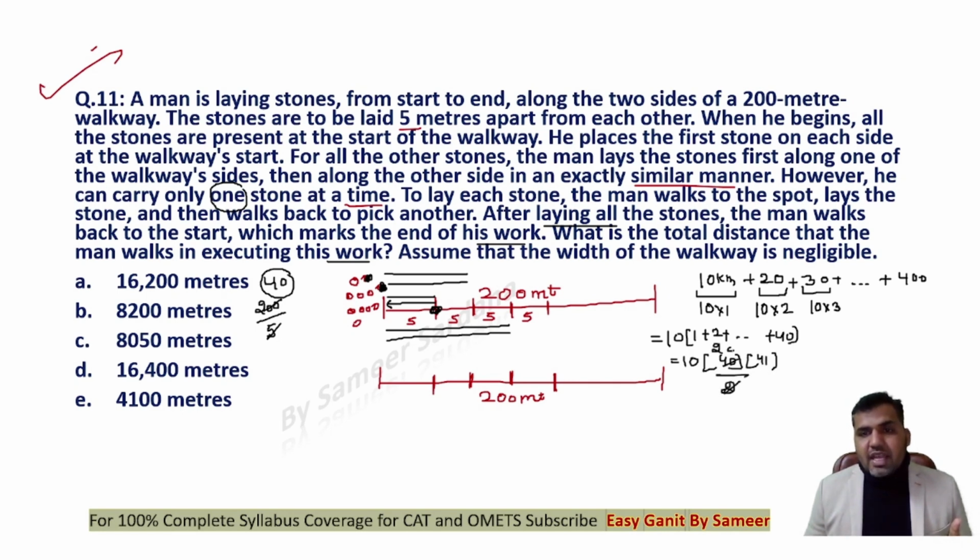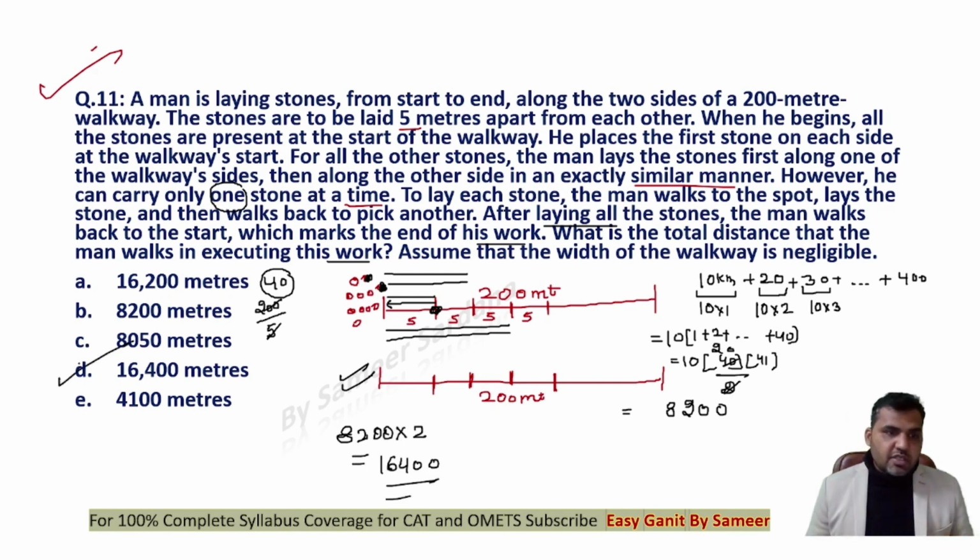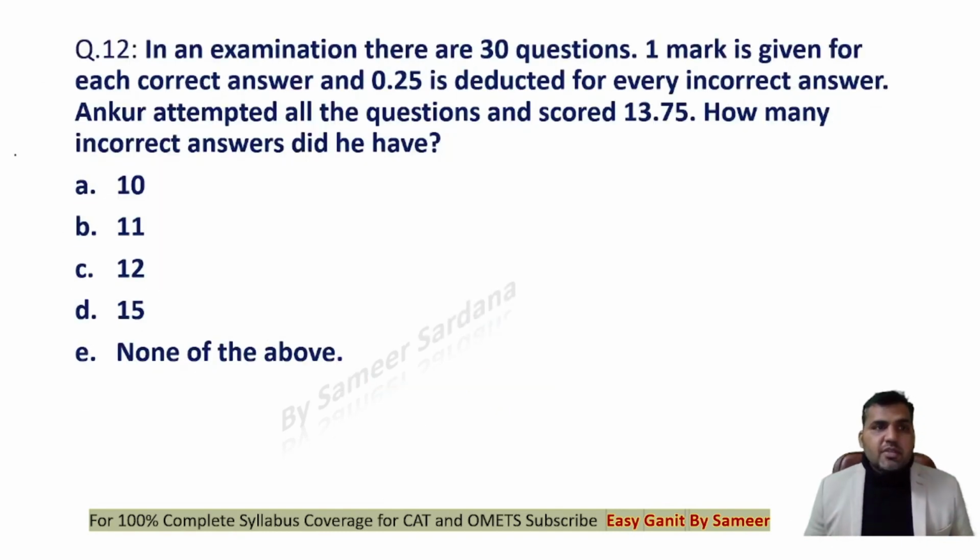So on one side way, the total distance traveled would be 8200. And the same distance, right? The same distance will also be traveled for the second walkway. So the total distance traveled will be 8200 multiplied by 2, which is 16,400 meters. That is your option D, and that's the correct answer to the question. Question number 12, guys.